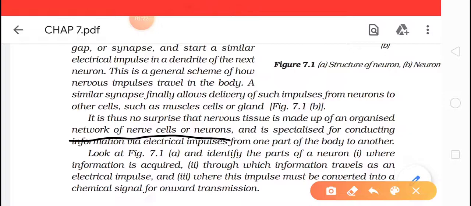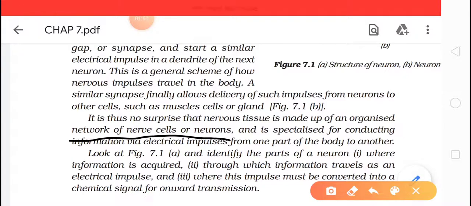It is made up of a network of nerve cells, organized, and that nerve cell is your neuron, which is specialized for conducting information via electric impulse from one part of the body to another part.